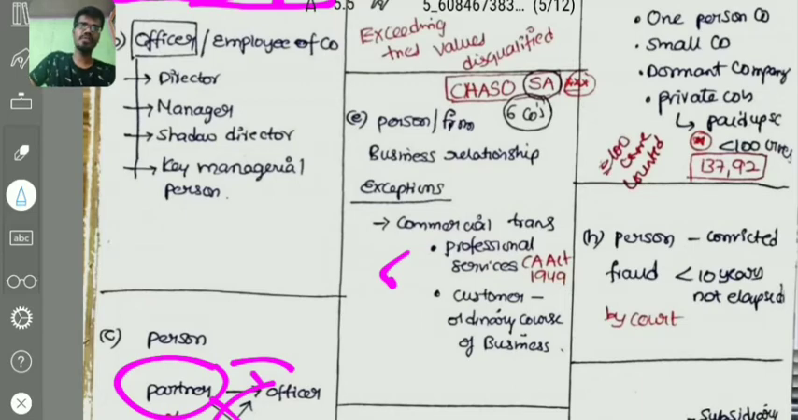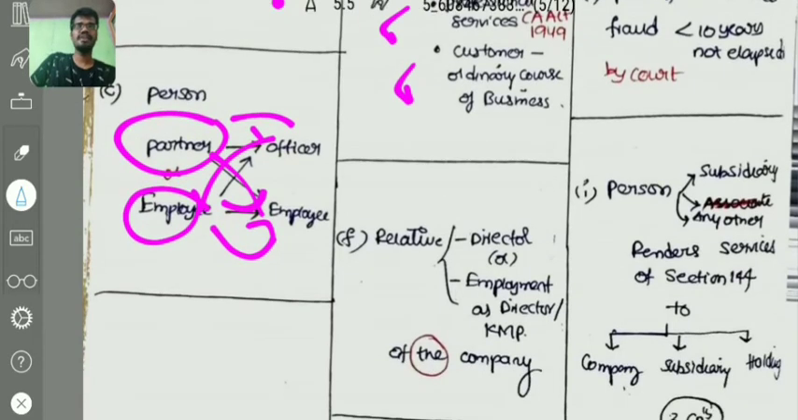And also, if it is a customer in the ordinary course of business, it is allowed. Right. And coming to our next point, if a person's relative is a director or in employment as a director or KMP of the particular company, then that person is not eligible for appointment. That relative can be a director or employee in any other company. It can be a director in the holding company or subsidiary company, but should not be a director or employee of the particular company. This is a very tricky one.